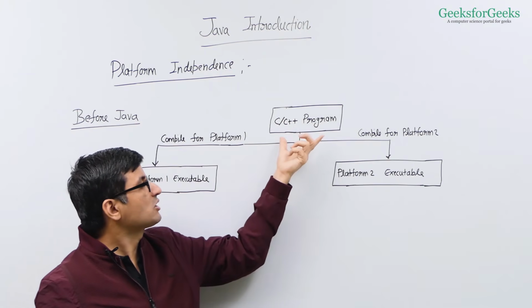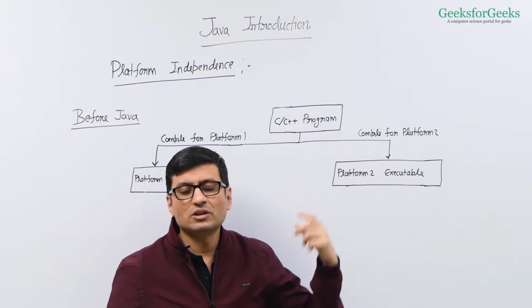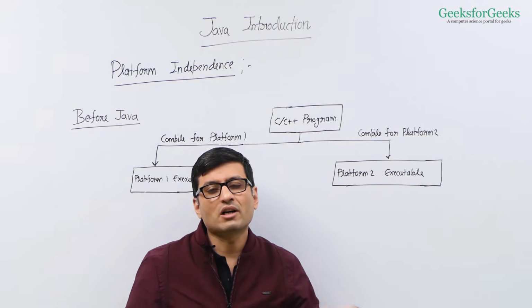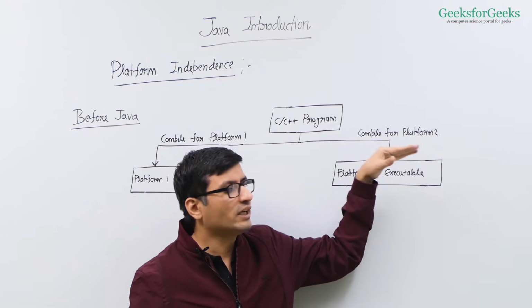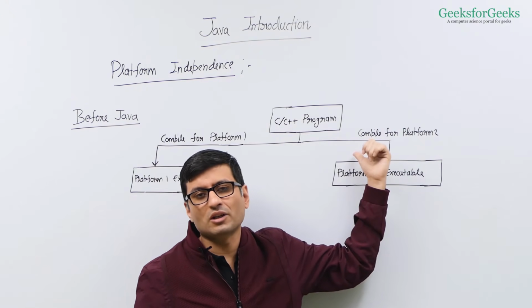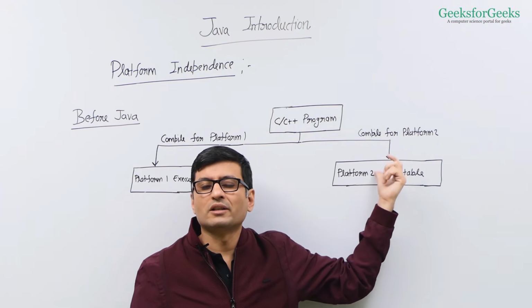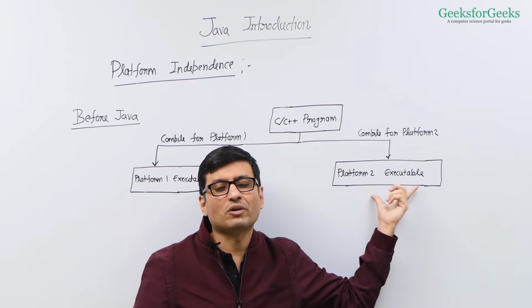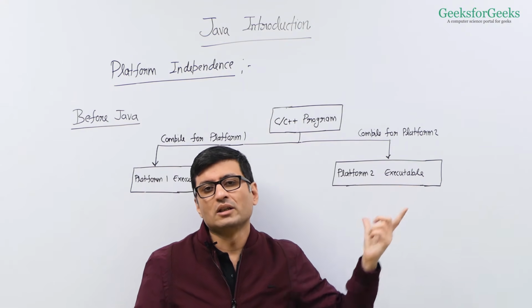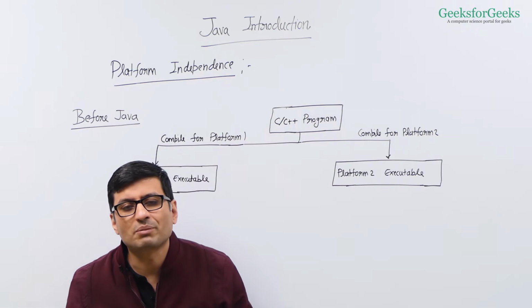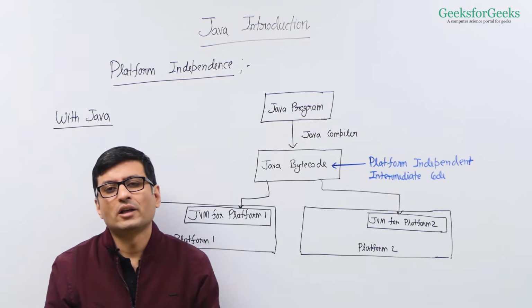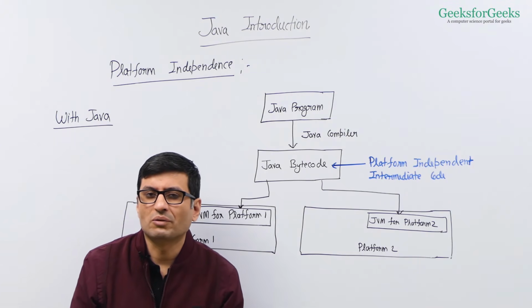If you want to run this program on another platform, you will have to have a compiler of that platform and then compile this program using that compiler. Then you will generate the executable code for that particular platform. This is how programming used to happen before Java. Let us now see what happens in Java.